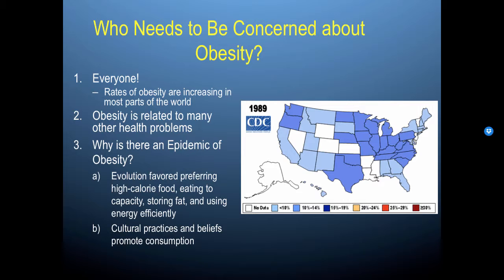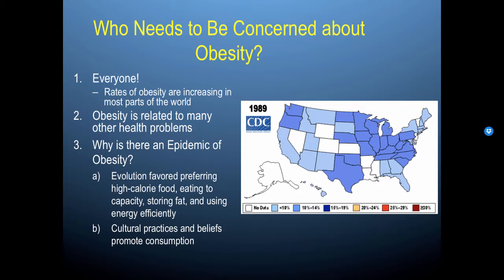For example, evolution favored preferring high-calorie foods, eating to capacity, storing fat, and using energy efficiently. This would have been highly advantageous. So for an individual, during times when food was scarce, if they preferred high-calorie foods, then they would be more likely to seek out those calorie-rich foods in a scarce environment.